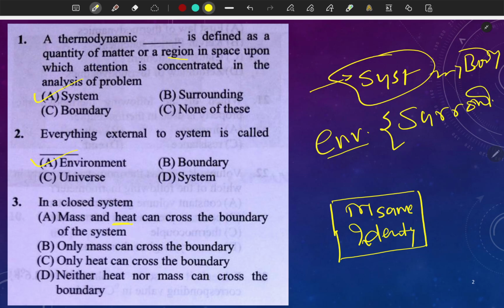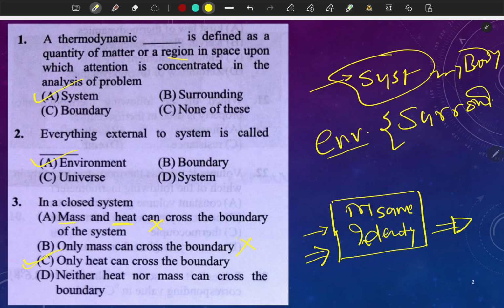Heat can cross, but mass will be constant inside the system. Only mass can cross the boundary? No, mass will remain constant, so this will be wrong. Only heat can cross the boundary? Yes, heat and work both can cross. It means energy can enter or energy can go outside, correct? So I think option C will be the perfect one.